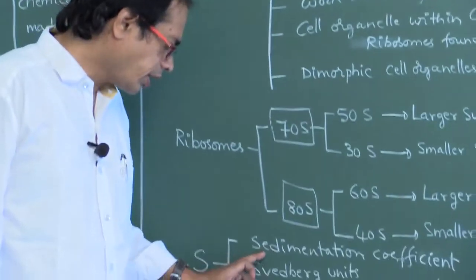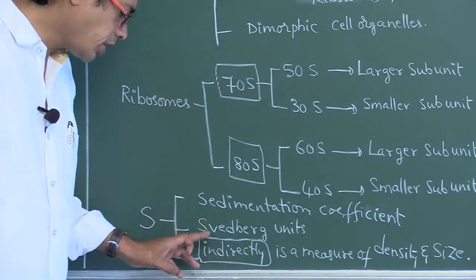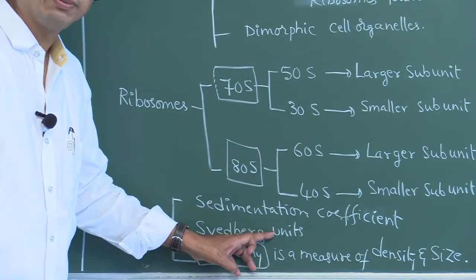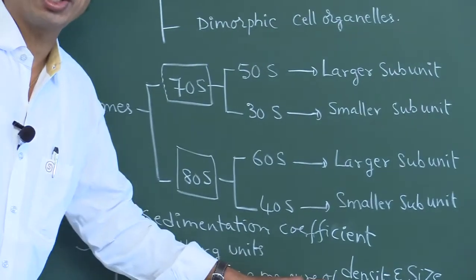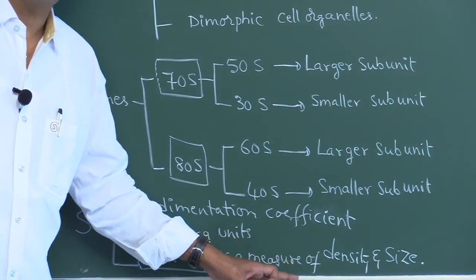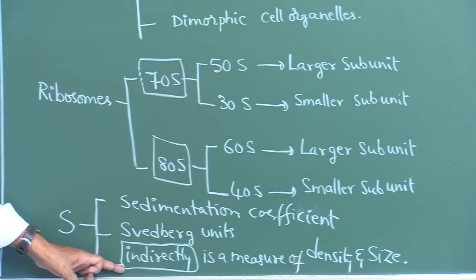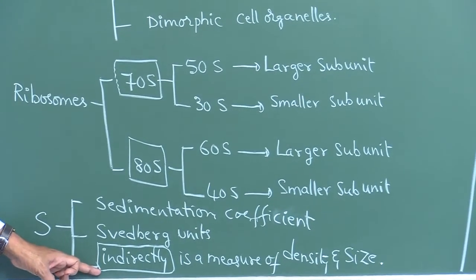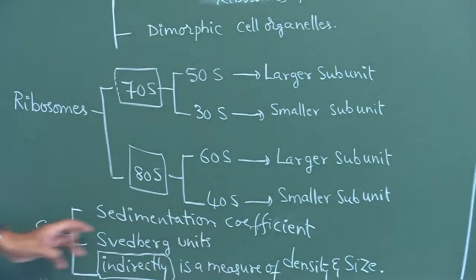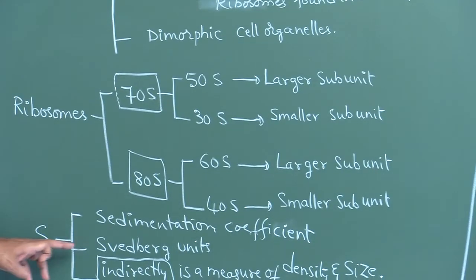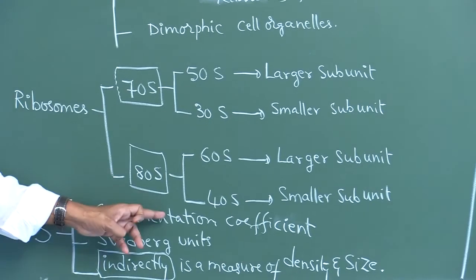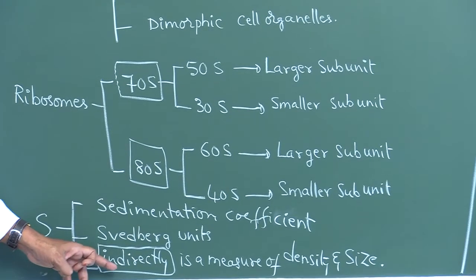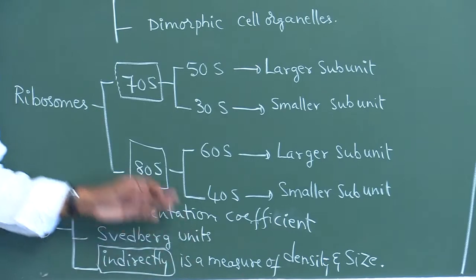Indirectly, it is a measure of density and size. Don't say directly, it is indirectly a measure of density and size.